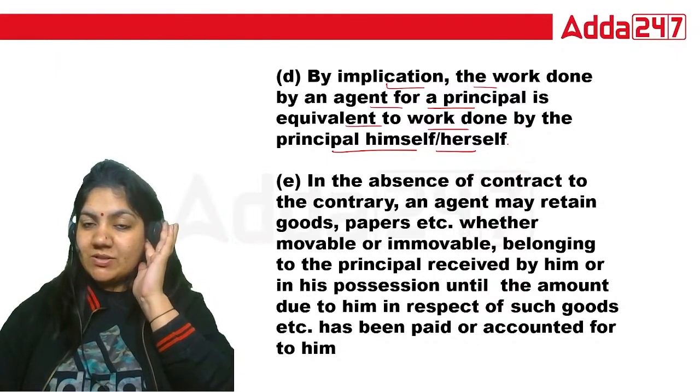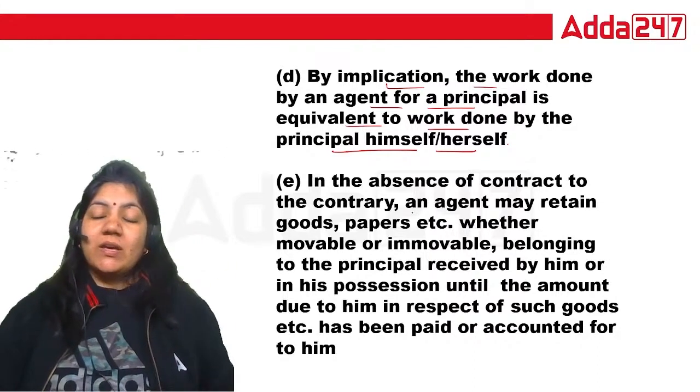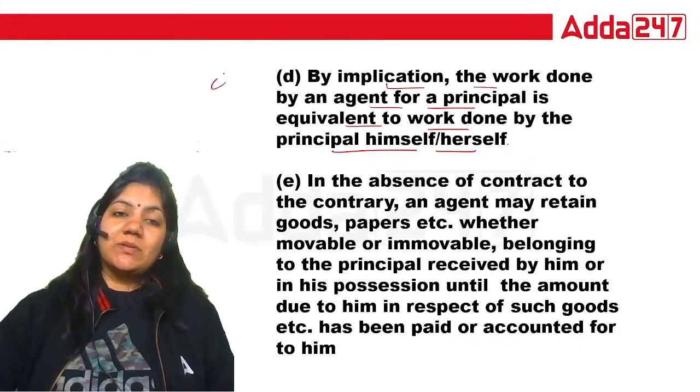By implication, the work done by agent for the principal is equivalent to the work done by the principal. Exactly, because this is what this one says. Okay, so this is absolutely true.